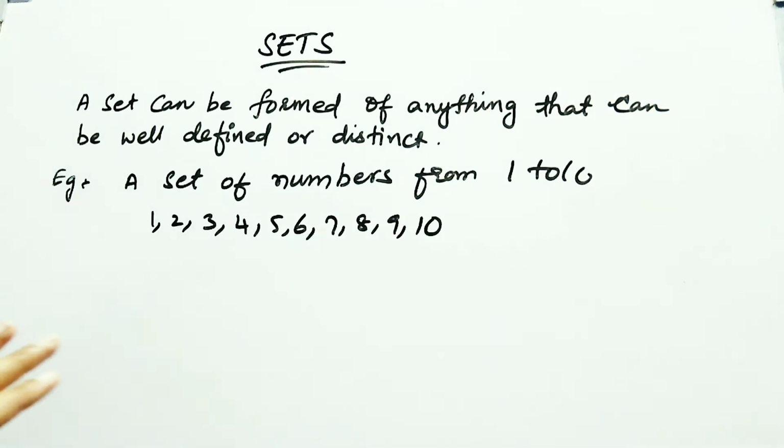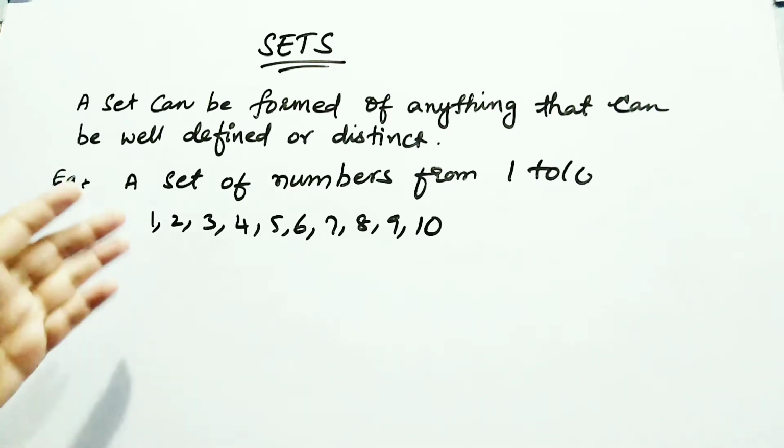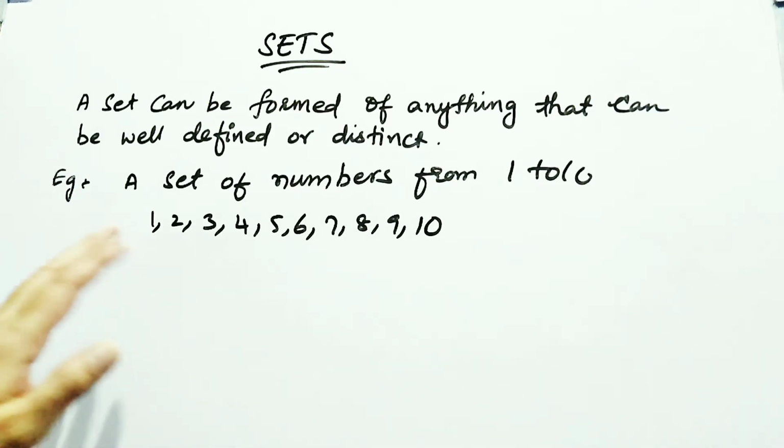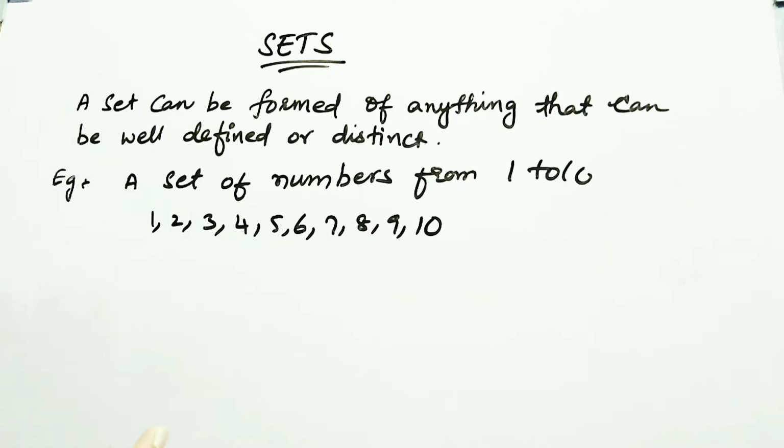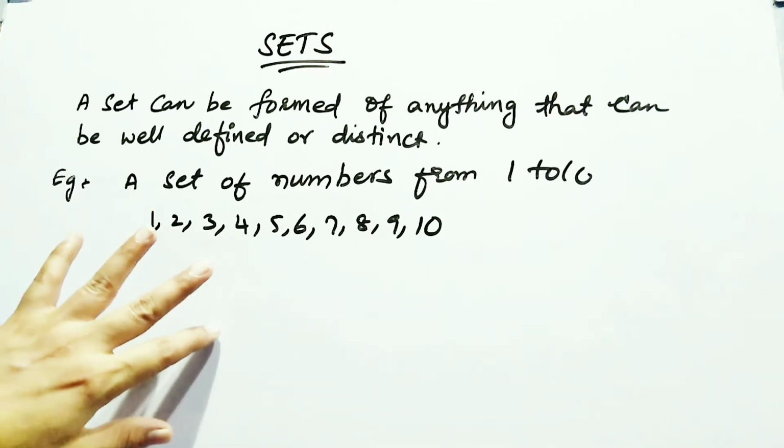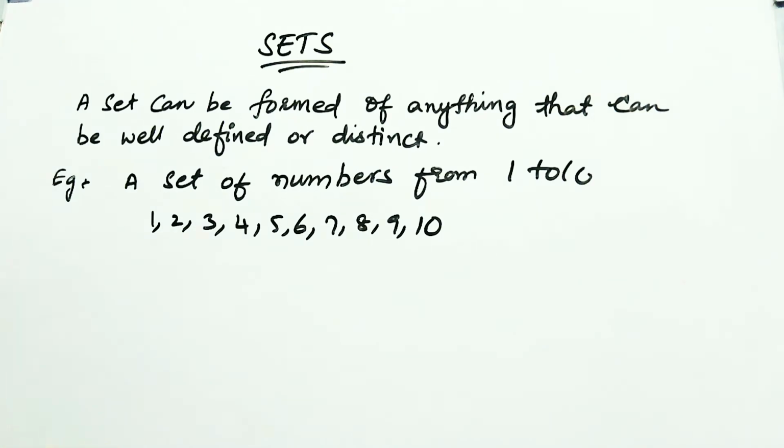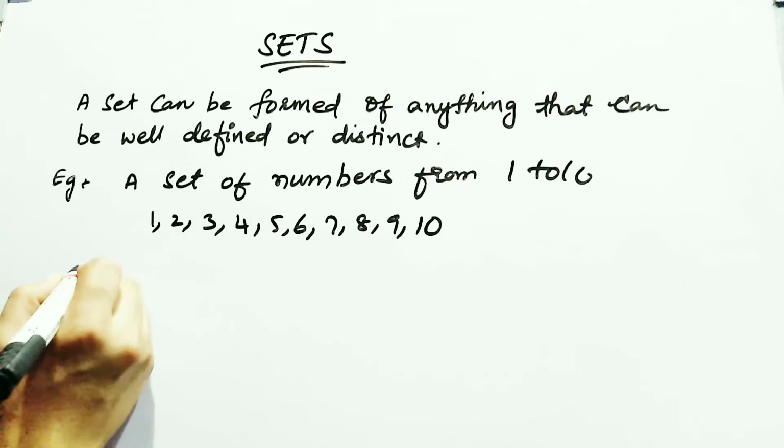You are forming a well defined set. You are arranging the numbers properly from 1 to 10, so it is a well defined set and it is distinct. 1, 2, 3 means uniqueness is there, no repetition. This is called a set.